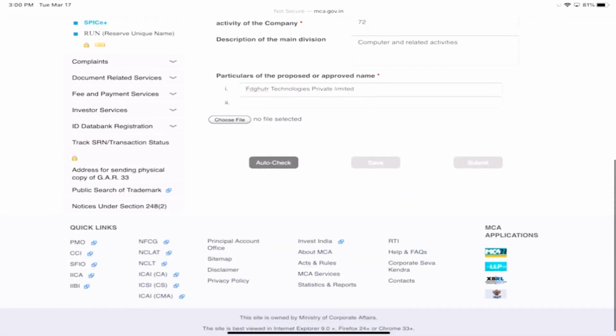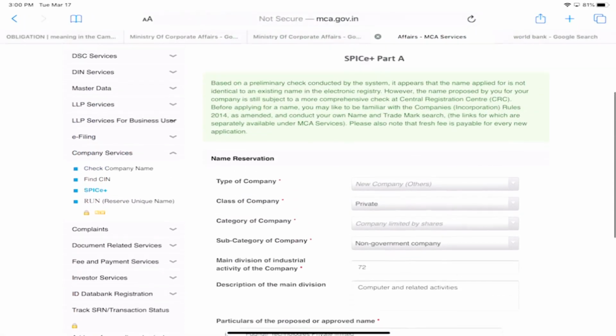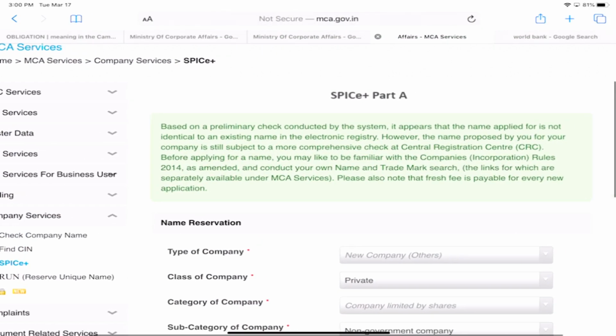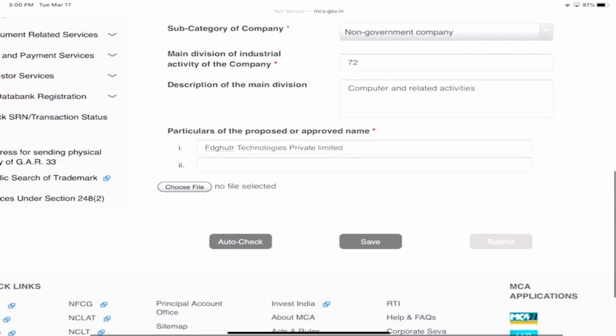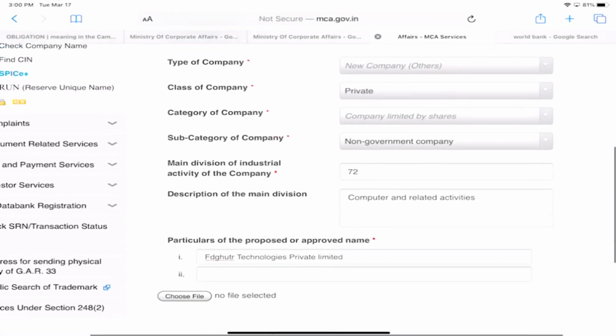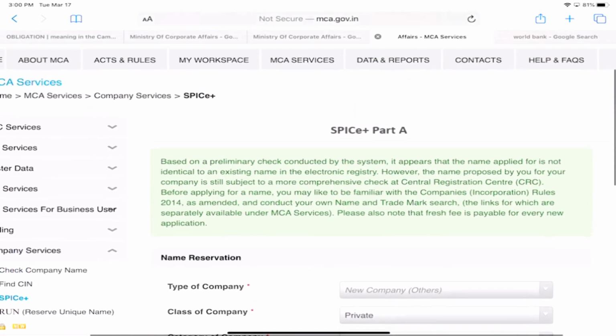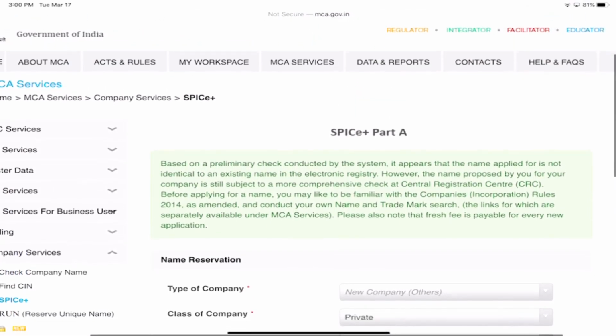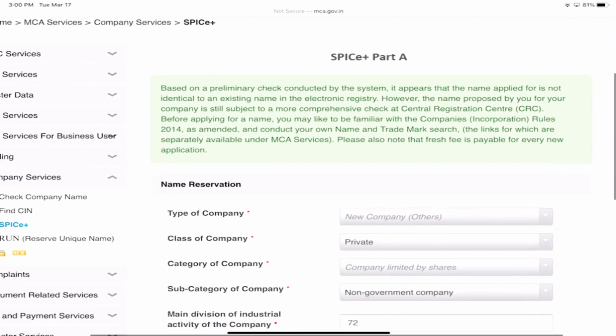So we'll go for auto check. Here it will come based on the preliminary check conducted: this name appears to be not identical. That means we can apply for this name. Then we save this and apply for the name, and then we go to Part B. Part B we get only after we make payment for Part A, and it talks about the entire incorporation procedures.